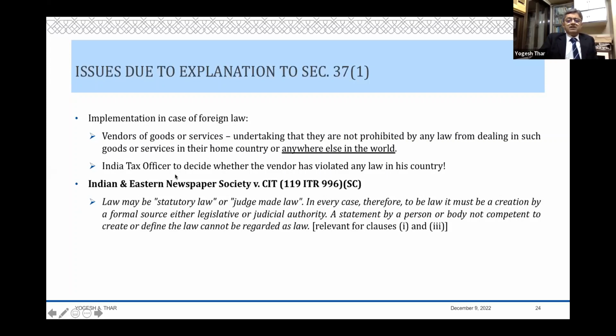Then, of course, 37 has very expanded wings in case of a foreign law. So vendors of goods or services, undertaking that they are not prohibited by any law from dealing in such goods or services in their home country or anywhere else in the world, is something which you'll have to think of. That you take some sort of an undertaking, because you cannot really decide on foreign laws sitting over here.